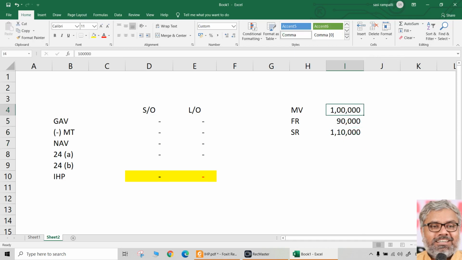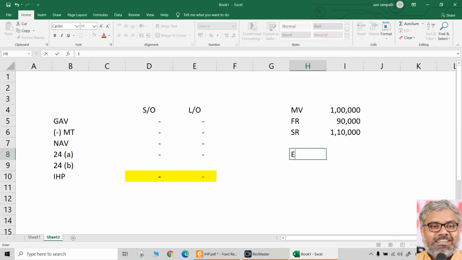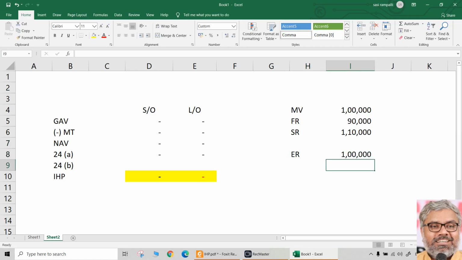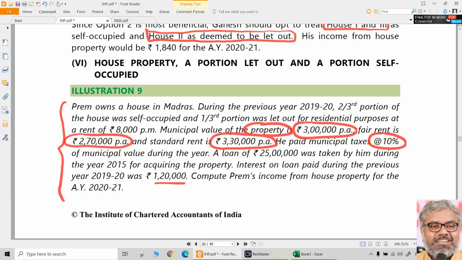So municipal value 1 lakh for the let out portion only, 1/3 portion. Fair rent 90,000, whichever is higher: 1 lakh. 1 lakh with standard rent 1,10,000, whichever is lower. So expected rent is how much now? For the let out portion only, 1 lakh. That's what we have already. But what is the actual rent received or receivable? It was given there clearly. The let out portion was given at a rent of 8,000 per month.